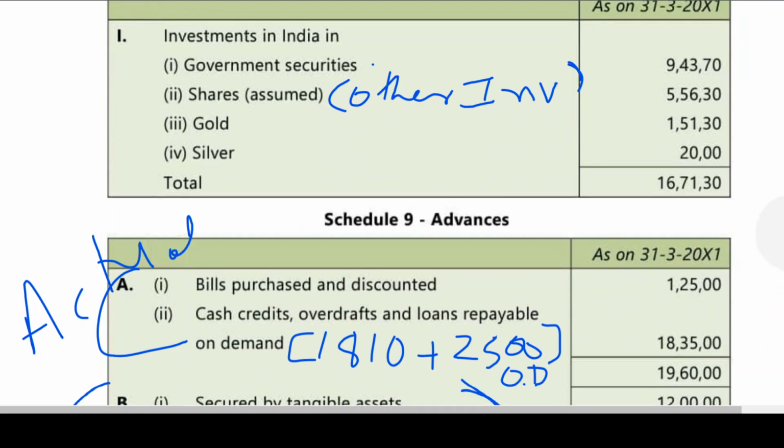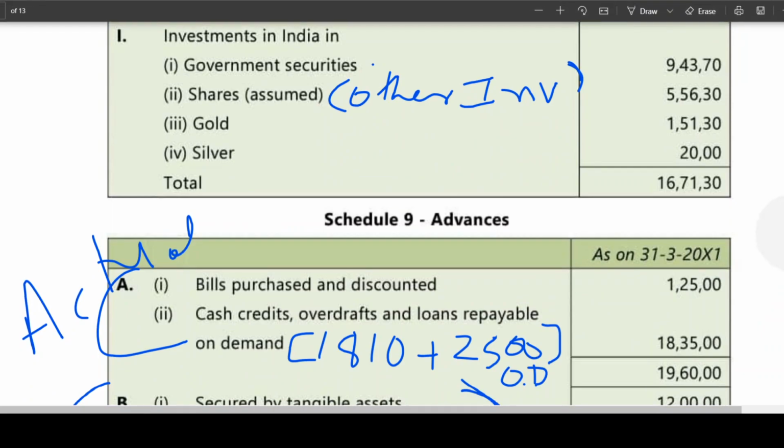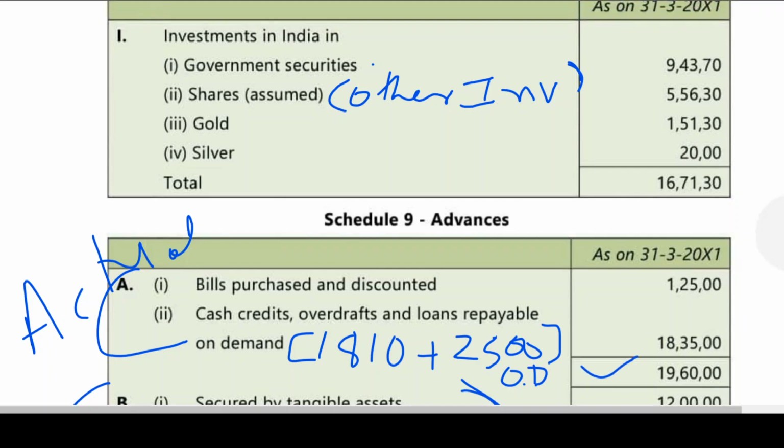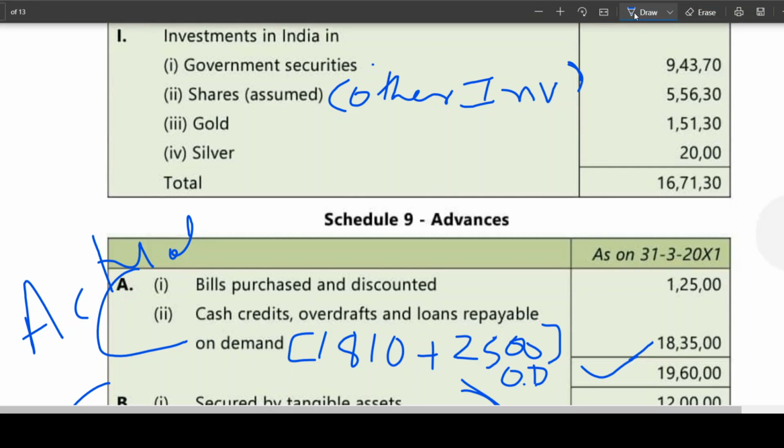See, advances, these are actual. This is correct. This is given in the problem. This OD is adjustment. Is this clear? This is correct. Okay, my dear friends, I hope you got it.